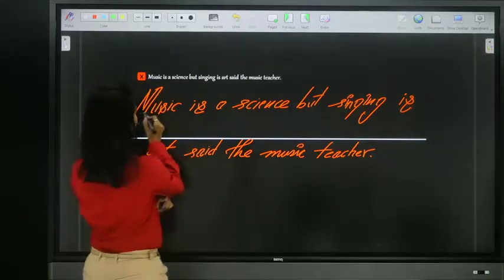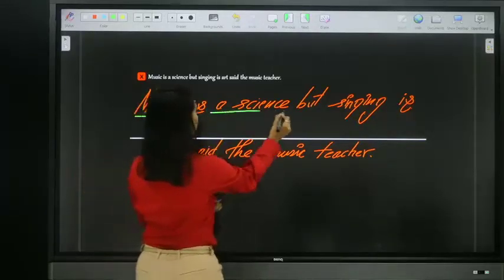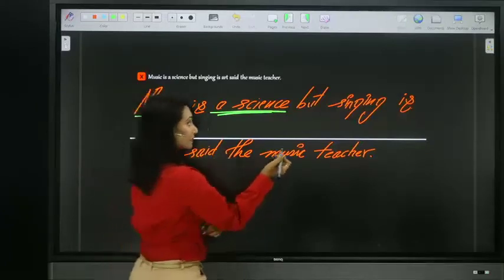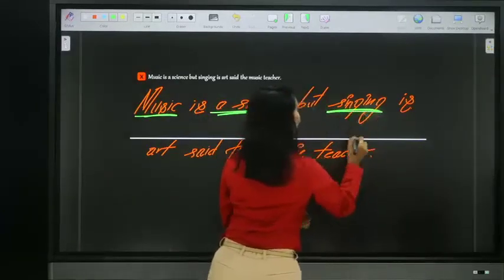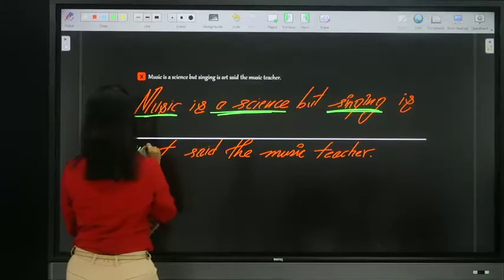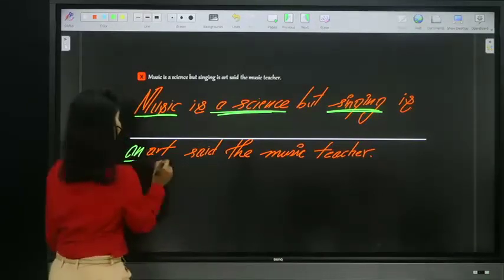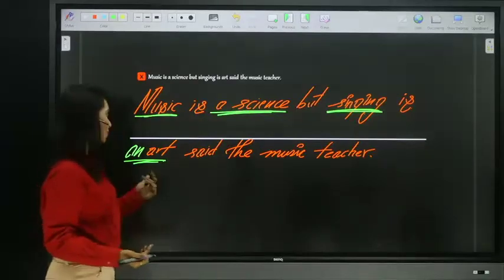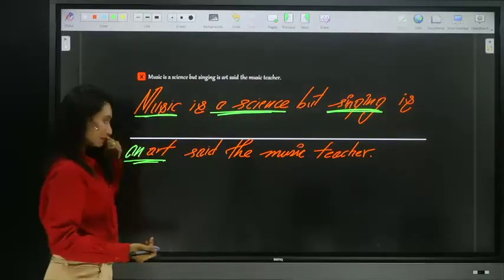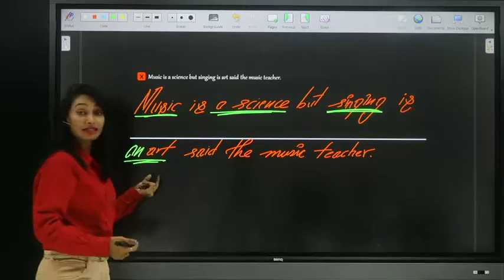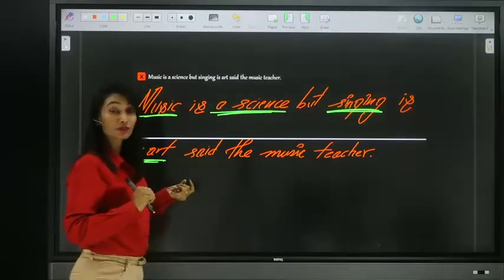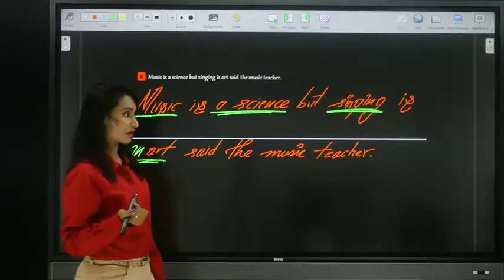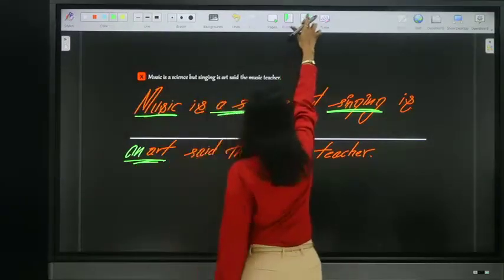See, here we are saying music is a science. A science. So, singing is an art. As it is a science, it should be an art. So, we use the article there. We must use an article here also. Singing is a science, but music is an art, said the music teacher. Yes, Swapna, you're right. So, now let's see the next sentence.